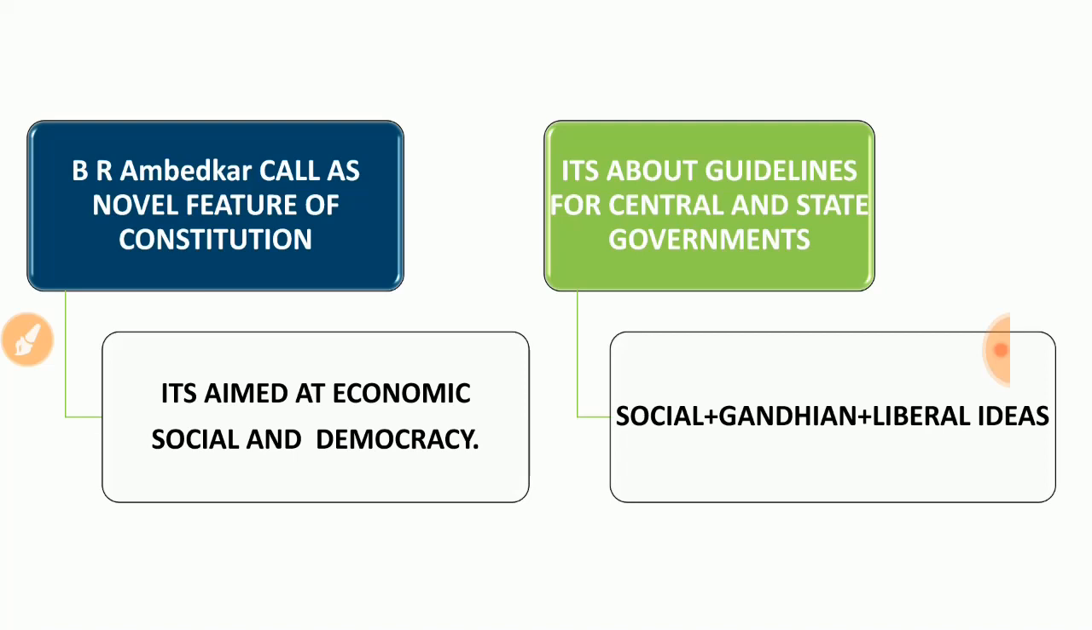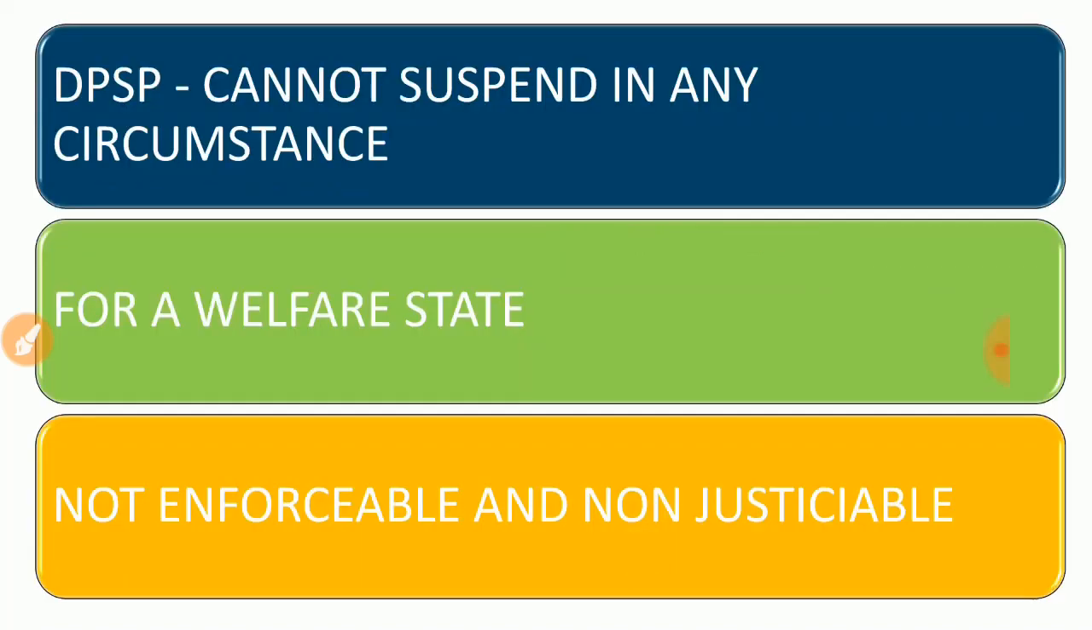The important point here is that these directive principles are not enforceable by any court, and also they are not justiciable. That is, non-justiciable rights of the people. And DPSP cannot be suspended in any circumstances. That is also a highlight point. Not suspended at all, it is for the welfare of the state, not enforceable and non-justiciable.